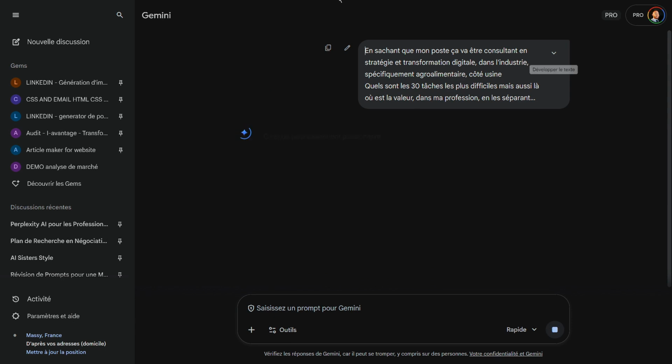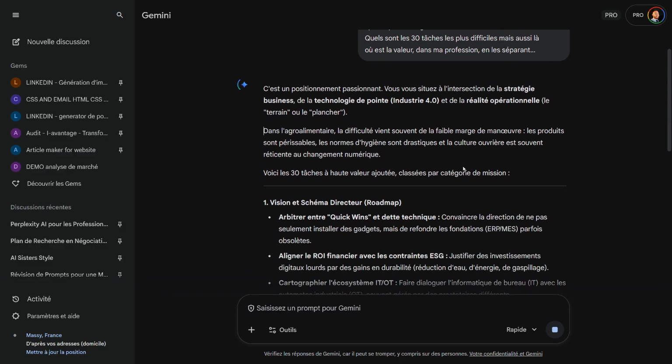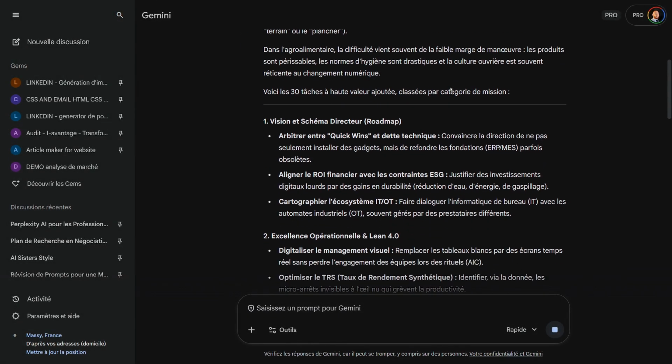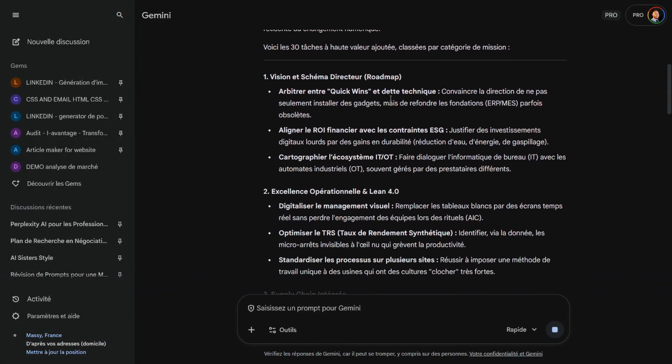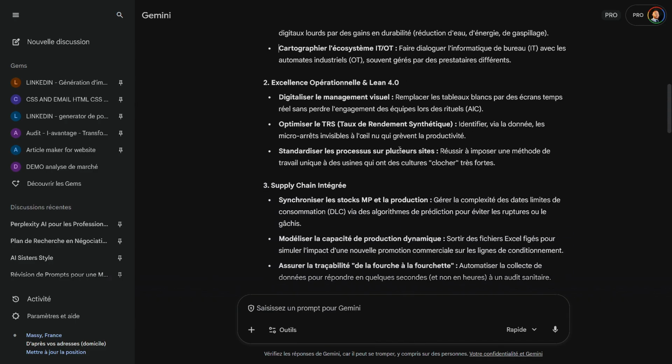Because it's completely different to say I work in offices, or I actually work in offices, but in connection with factories and production. It's not the same. And here we're really talking about Industry 4.0 and all that, so we're in a good place. In any case, the AI will redo the work with this understanding of your sector and the context you've added. You can see that it's really not complicated. The goal is not to make things more complex. We need to keep it as simple as possible.